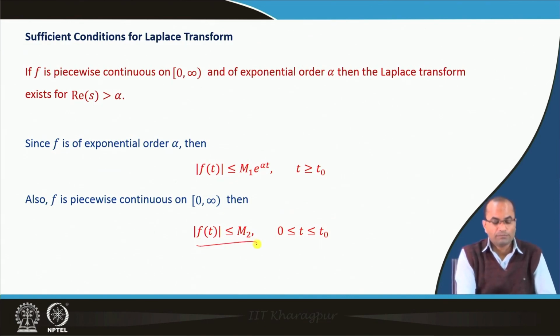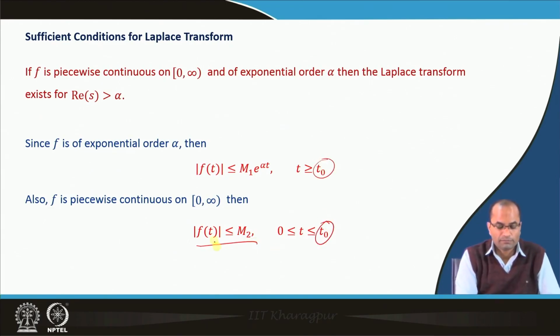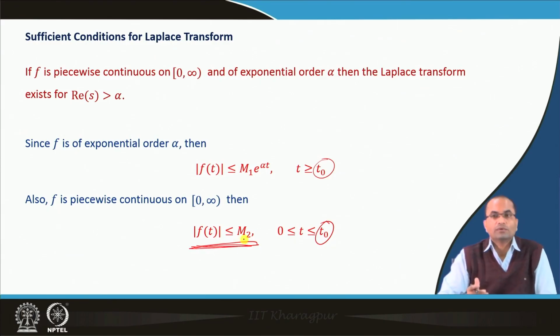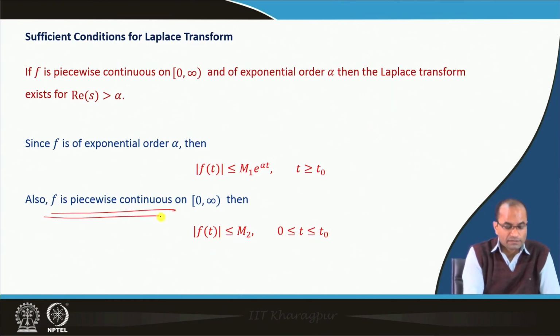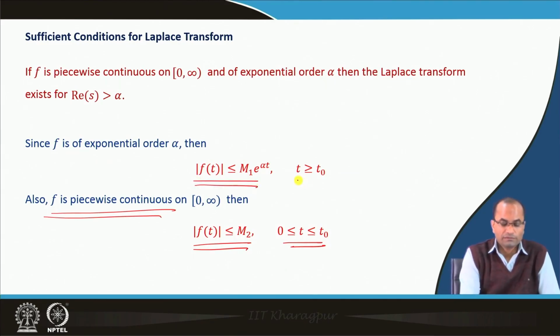So, we can bound the function, whatever t naught we are talking about, by m2. That is coming because of this piecewise continuity, and then because of the exponential order, we have, for t greater than t naught,